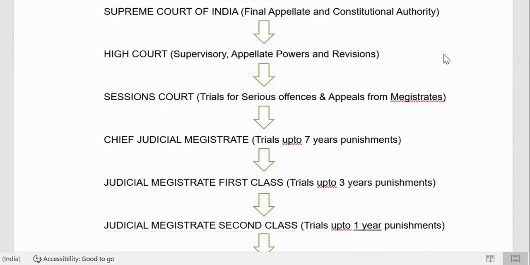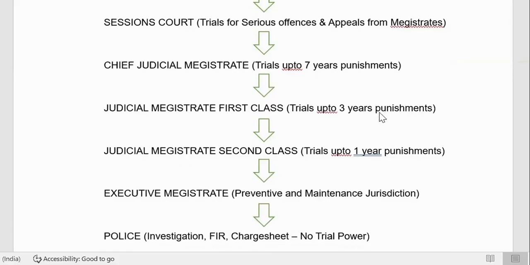Sessions Court: trial for sessions, serious offences, and appeals from magistrate. So once you lose in the magistrate court, you go to the Sessions Court. Chief Judicial Magistrate. See here, Chief Judicial Magistrate. Suresh, please mute the phone.